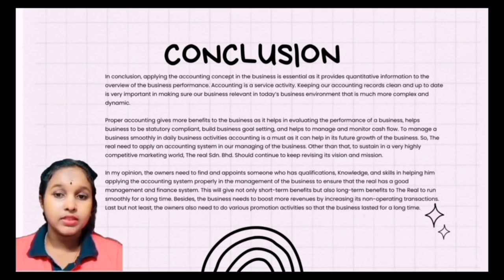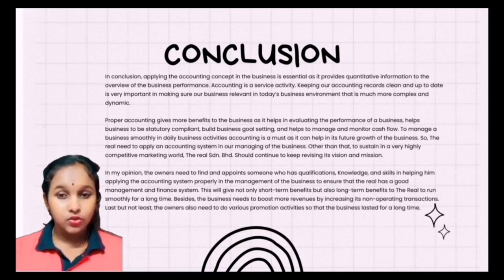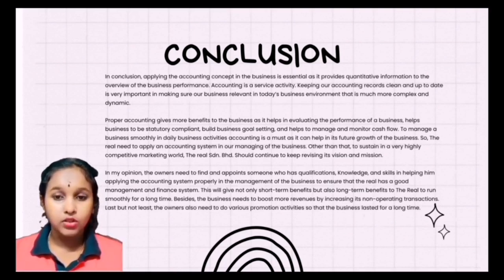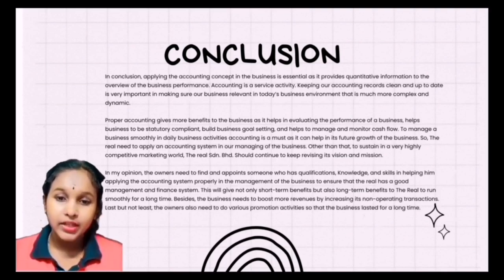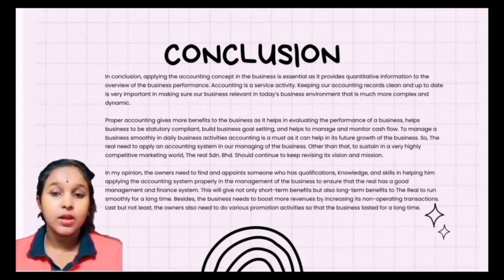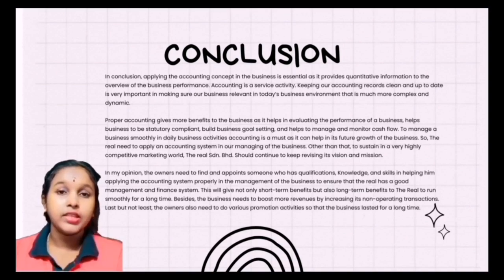To manage a business smoothly in daily business activities, accounting is a must and it can help to ease future growth of the business. In my opinion, the owners need to find and appoint someone who has qualification, knowledge, and skills in handling the accounting system properly in the management of the business to ensure a good management and finance system. That's all for today.